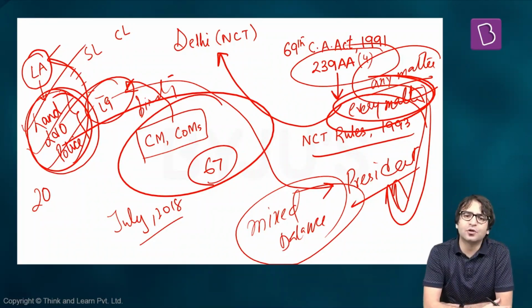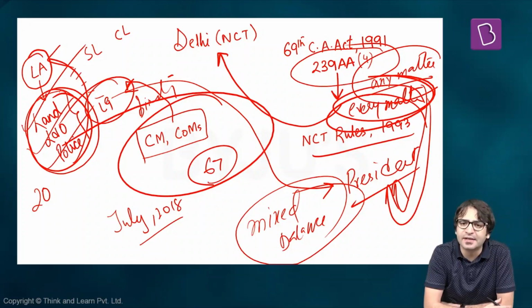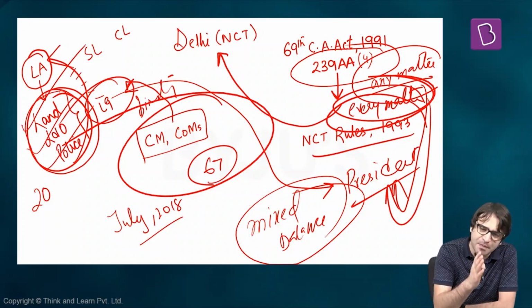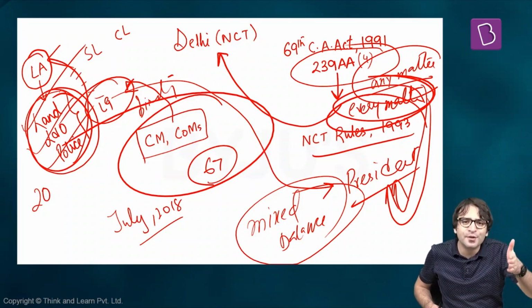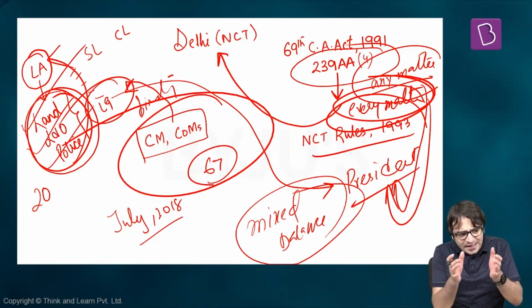The matter went to the court. The Madras High Court said no. The Lieutenant Governor of Puducherry cannot do this. She cannot direct officers like this, create these WhatsApp groups and direct officers. This power is with the Chief Minister and his Council of Ministers. But the Lieutenant Governor of Puducherry knocked on the doors of the Supreme Court. So there is a tussle going on in Puducherry as well. The tussle in Delhi was somehow resolved, but there is a tussle in Puducherry as well.